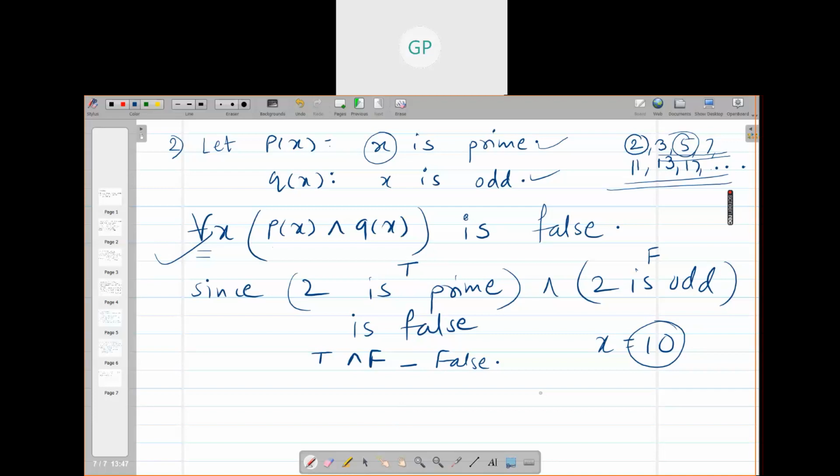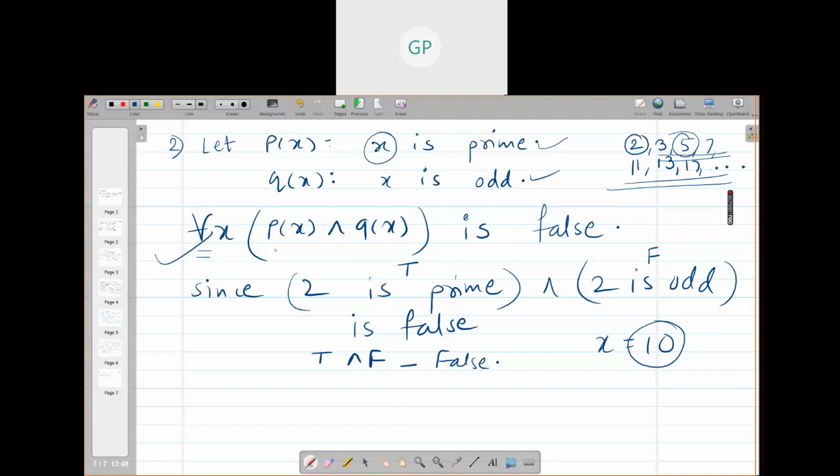Then if I take 9, 9 is odd, but 9 is not prime. So true and false, or false and true, will become false again.